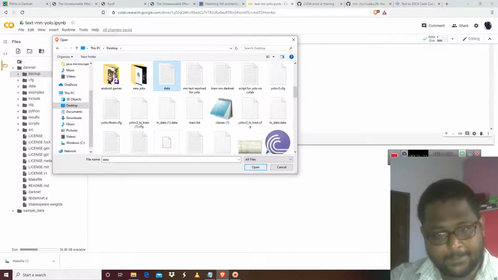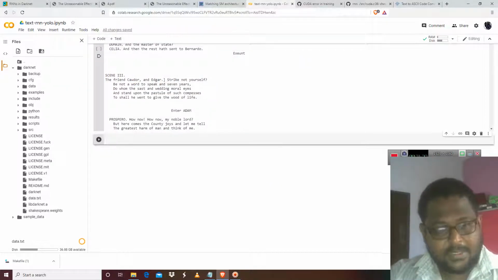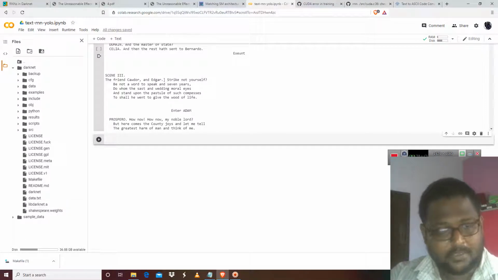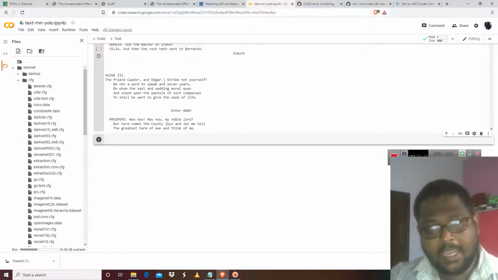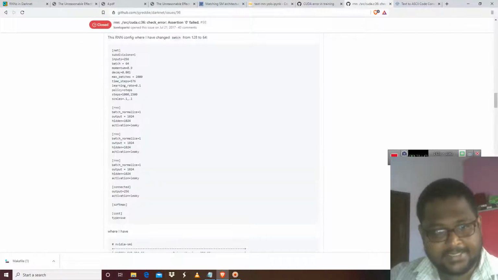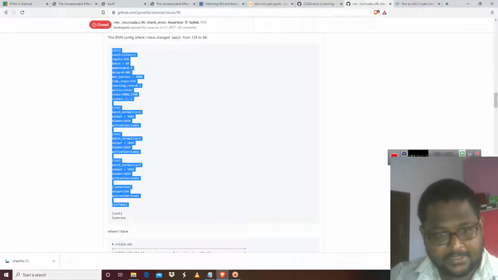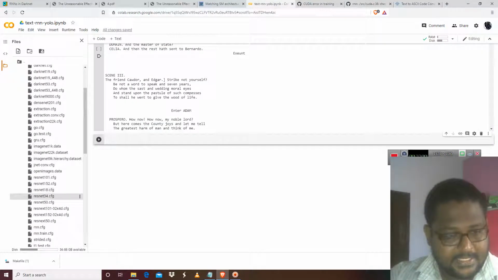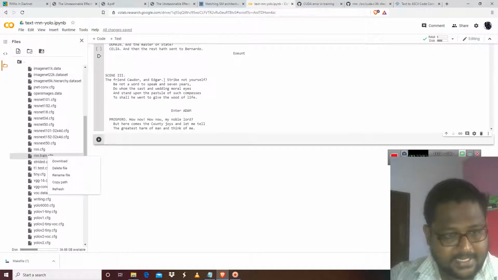Okay, it's over here. This is the Eminem lyrics in ASCII. So after that, what you have to do is go to the CFG, and in here, what they have been telling is that you have to copy this total thing. So in here, what all they have changed is, where is it? You have to go to the RNN train.